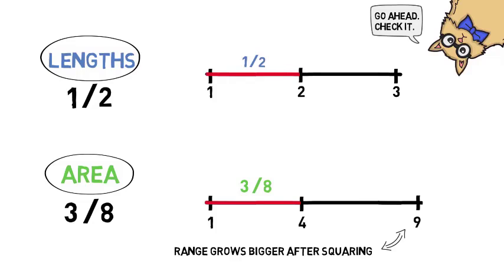So Bertrand's paradox isn't the result of any calculation error. It's the result of using the size of a range to determine its probability.